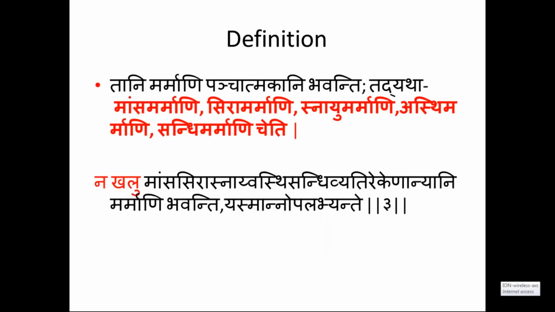These two points you should remember. This is the definition we discussed yesterday, and they are also called marma vastus. Once that part is injured, this concept explains about the injury, trauma or any defect over that part.